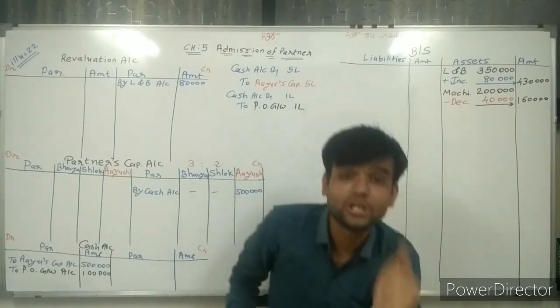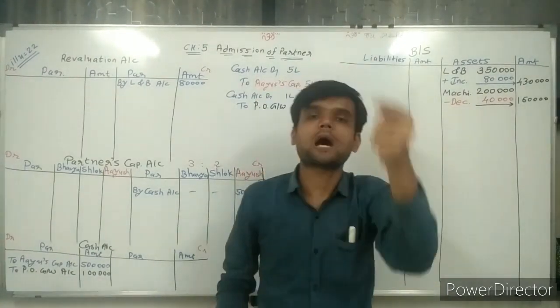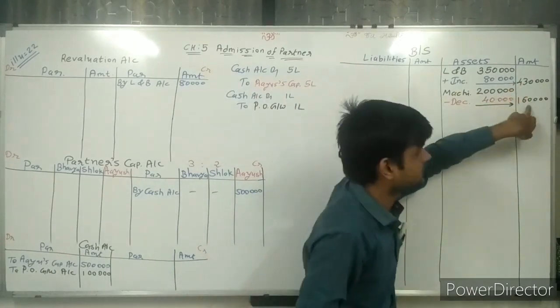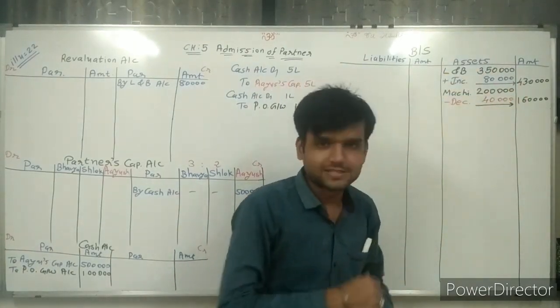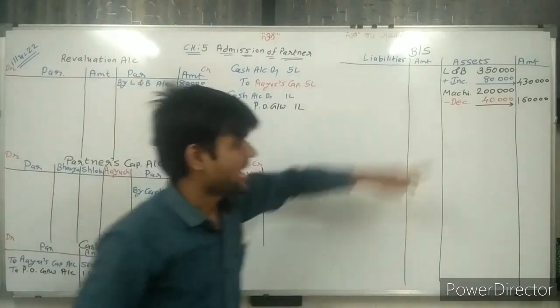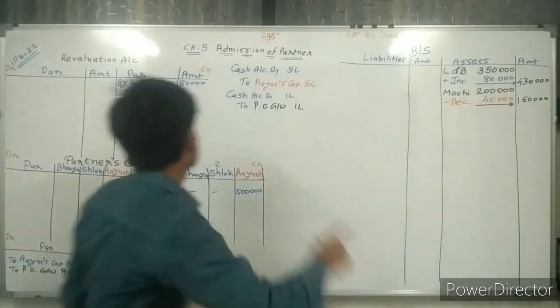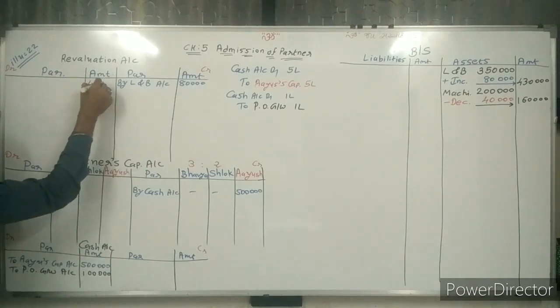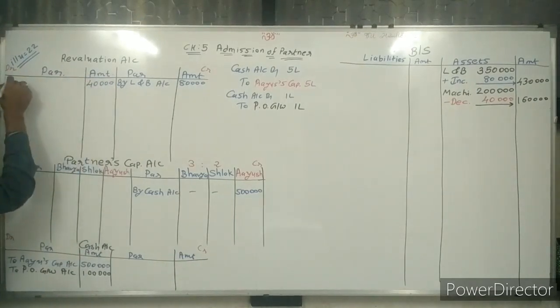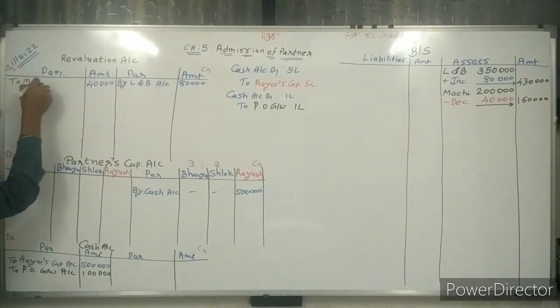So here it is given reduce up to 1,60,000, so I need to make it 1,60,000. For that 40,000 is deducted. Sir, asset value decrease, so right, debit side 40,000 rupees to machine account.